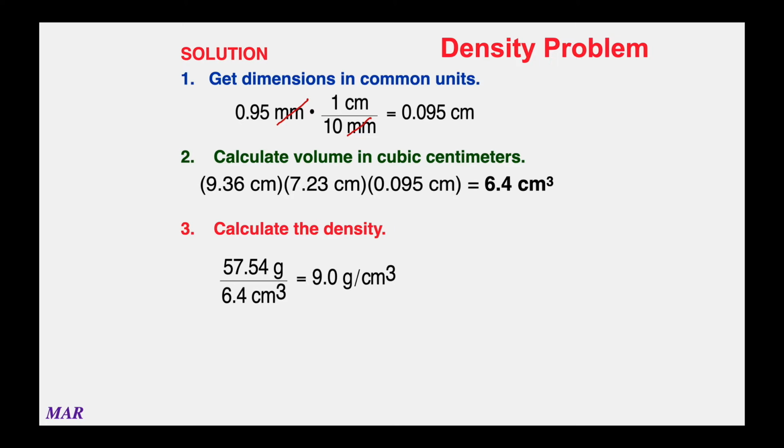Now, if you actually do this in your calculator, you're going to get a different number than 6.4. The calculator will go on and on. I have applied some significant figures to this problem, which is something we'll talk about later. For right now, just take it on faith that there's a method to the madness and that the density comes out to be 9.0. Later on, I'll talk about how we got those numbers and why I cut them back so much.